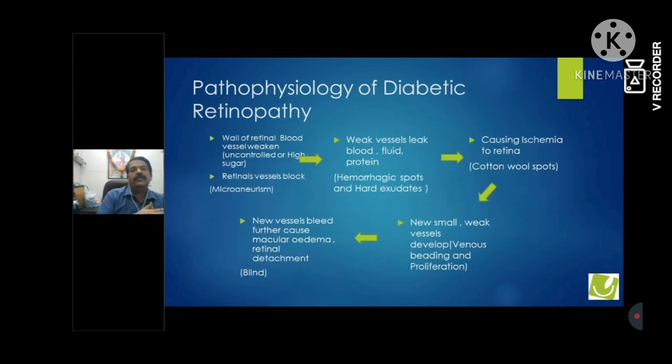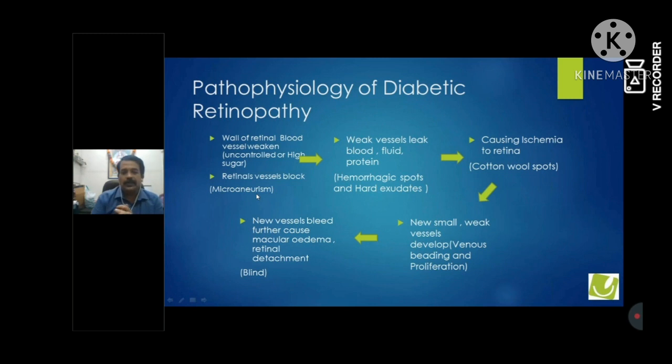Now let us revise the pathophysiology of a diabetic retina. As I said, the wall of retinal blood vessels gets weakened because of uncontrolled high sugar. There is a polyol pathway, this is aldose reductase. There are several other postulates they have given, but we will just concentrate on the weakening of the wall of the retinal blood vessel. Because of that, retinal vessels get blocked. So this is causing a microaneurysm. This is the first stage, what we have discussed.